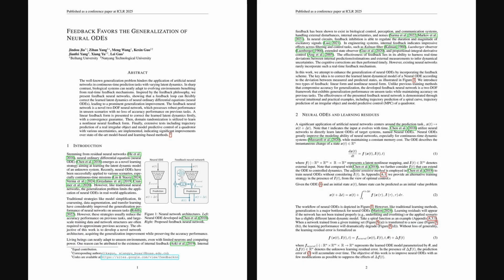So to wrap up, the authors convincingly show that adding a feedback loop to neural ordinary differential equations, creating what they call a two-degree of freedom system, significantly boosts generalization. This real-time correction led to impressive results, like better trajectory prediction for irregular objects and robust quadrotor control using MPC, or model predictive control, even under substantial uncertainties.